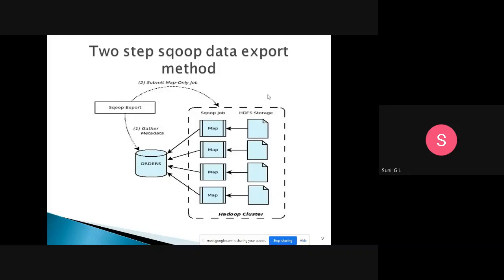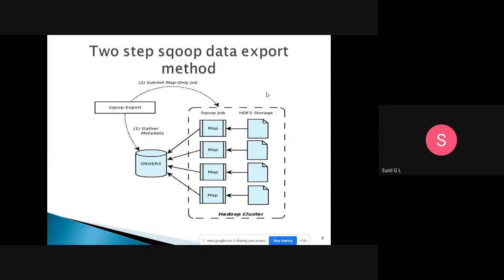So what will that map job do? It will take the data from the HDFS cluster, from the HDFS storage. Then that map job will write to the RDBMS. So it is the reverse. In the previous one, we were writing from RDBMS to HDFS clusters.